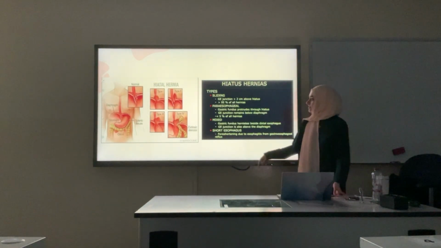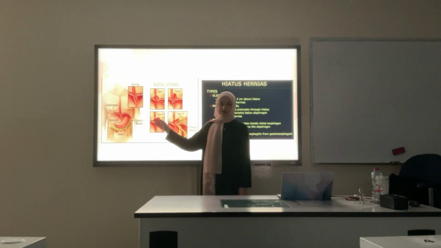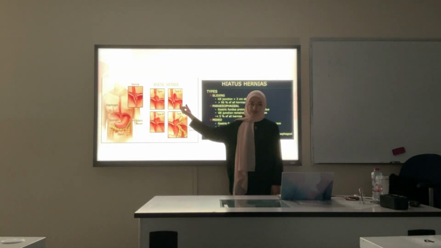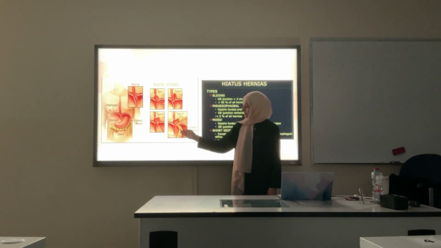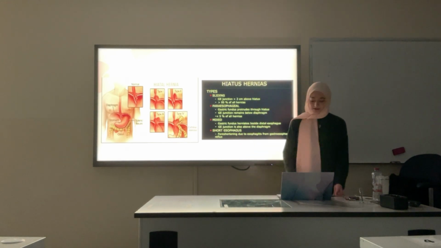The other two types: type 3 is the mixed type, where both the cardia and the fundus, as well as the lower esophageal sphincter, all go up. And type 4 is due to a short esophagus, so even the abdominal contents can herniate upward. But these last two are not that important, okay?